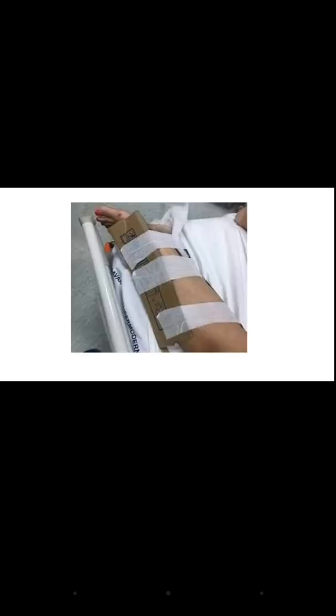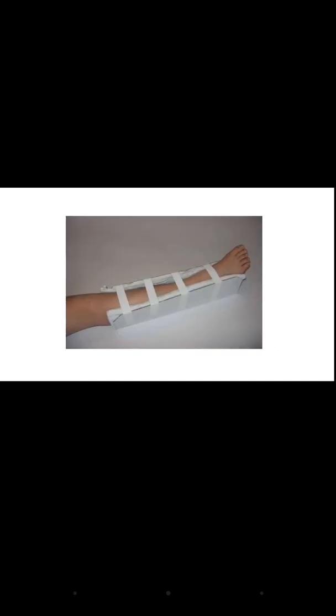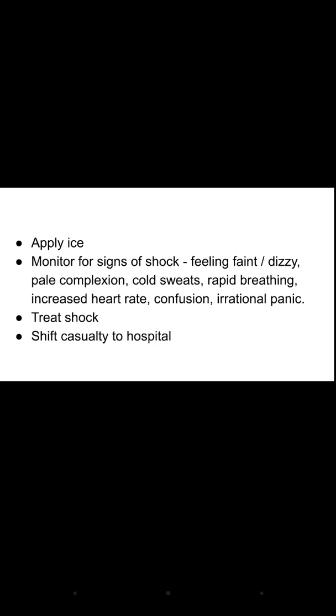This is the newspaper which is used for splinting and the scarf. Then the cardboards are used along with the bandage. Then this is the splinting of the finger, in which the ice cream stick is used. Then cardboards are used. So this is the immobilization.